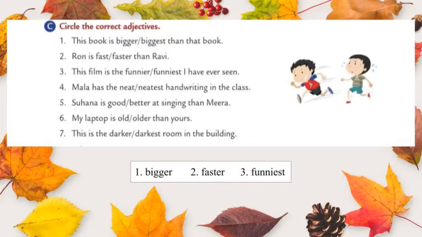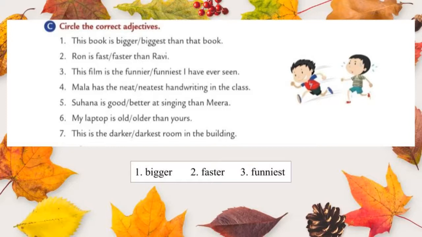Okay students, let's move to the third exercise, that is, circle the correct adjectives. The first one is, this book is bigger or biggest than that book. In the given sentence, we compare two books. So it is comparative degree. And one more thing, the keyword than is used in the first sentence. So what is the correct answer? Yes, bigger. This book is bigger than that book.